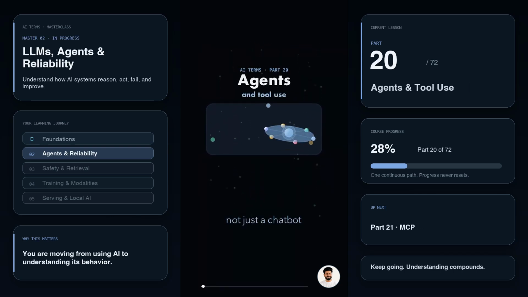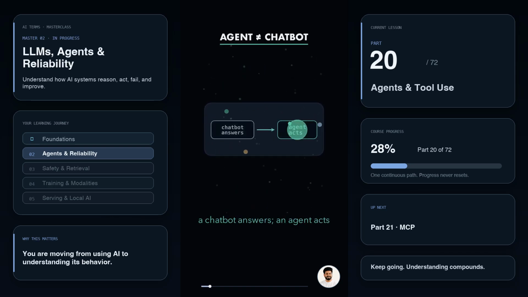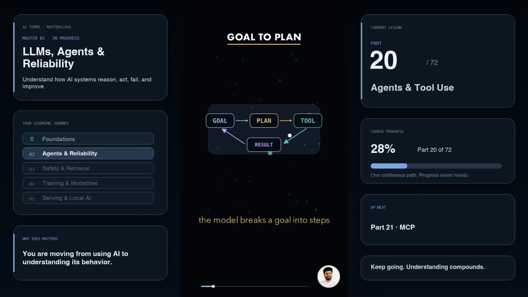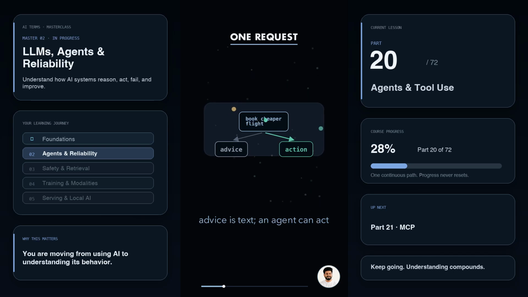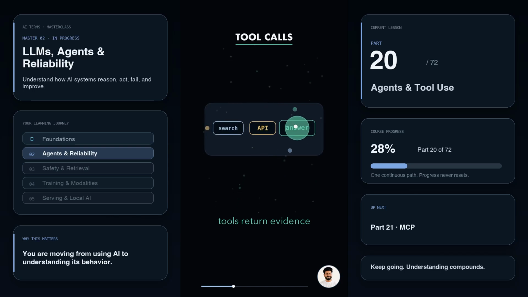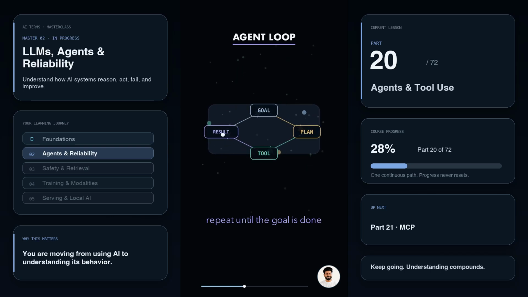Most people think an AI agent is just a chatbot with a fancier name. But an agent is different. It can take a goal, plan steps, use tools, read the results, and decide what to do next. Imagine asking, compare these two flights and book the cheaper one. A normal model can write advice. An agent can open a browser, search flights, check prices, call an API, and come back with an answer. The core loop is simple: goal, plan, tool call, observation, next step.